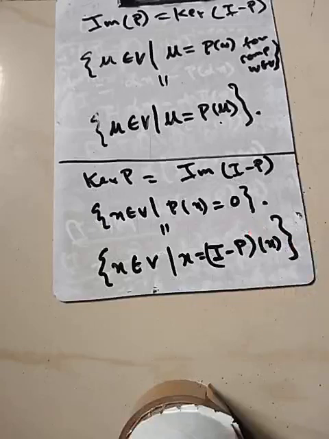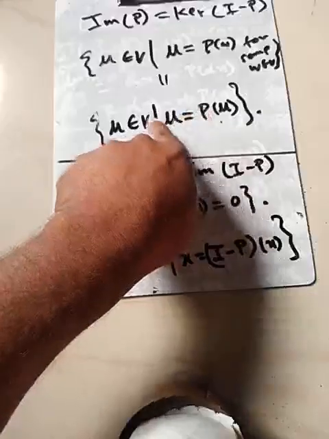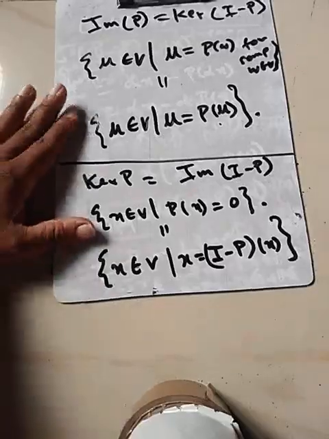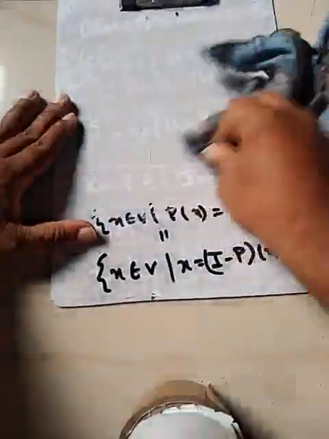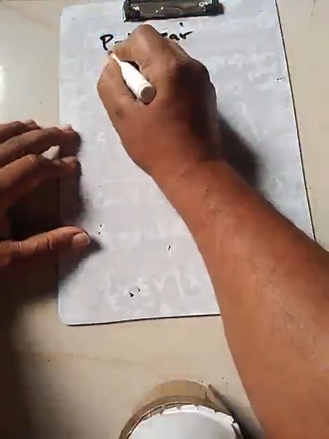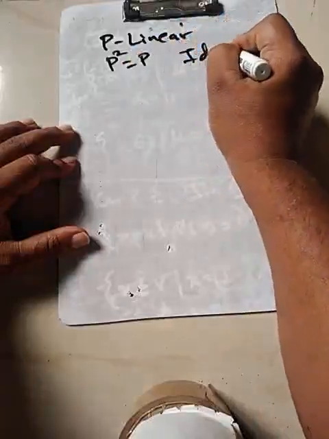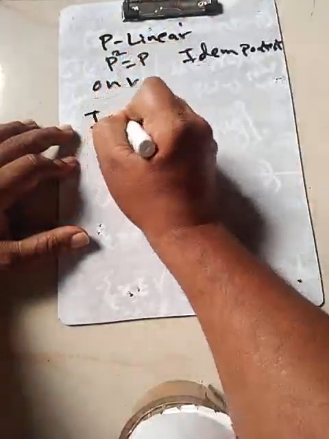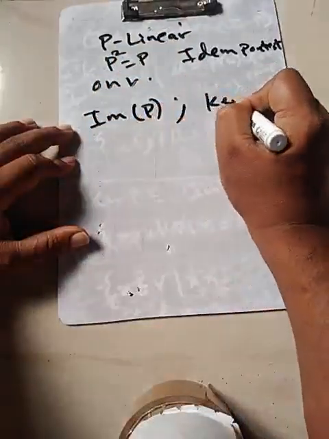So what does this do? This is a projection onto an image space. So P is a projection onto the image. U is equal to P of U. So in fact, if P is a projection, we have two spaces, the image of P and the kernel of P. If P is a projection, I minus P is also a projection. So if P is linear and P squared is equal to P, the property of being idempotent, on V, then you have two spaces, the image of P and the kernel of P.